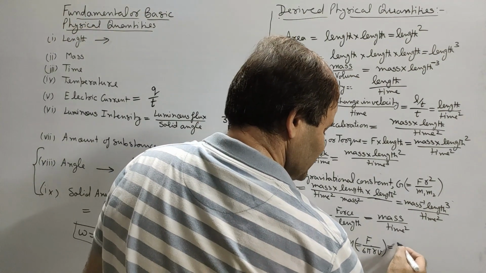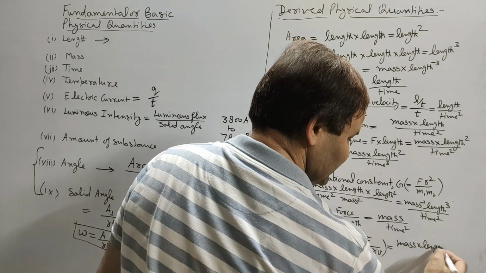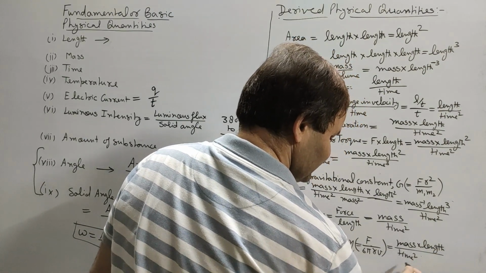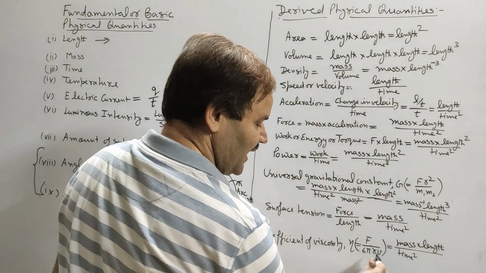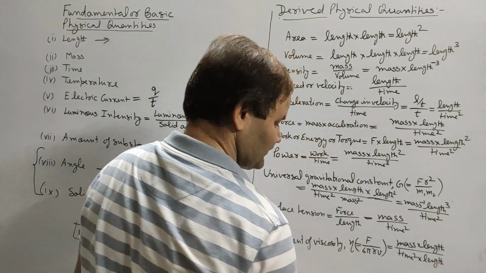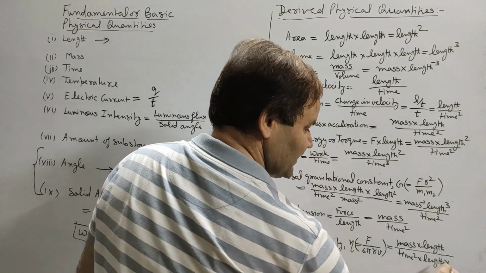F means mass into length upon time square. 6 pi nothing, so r is length, into v, length upon time.